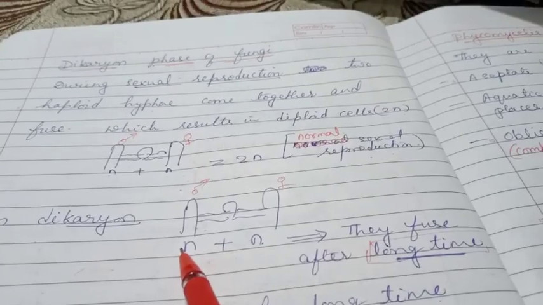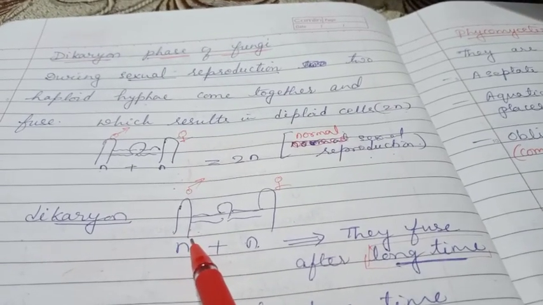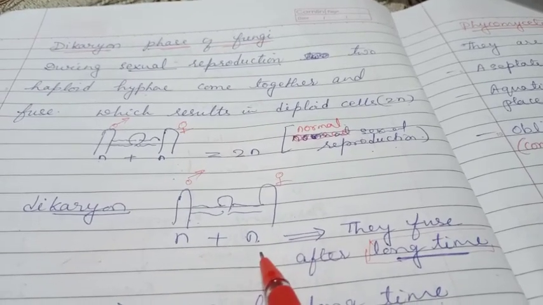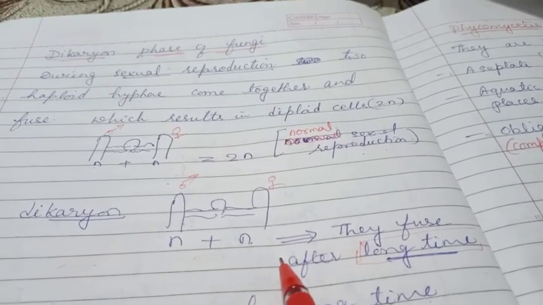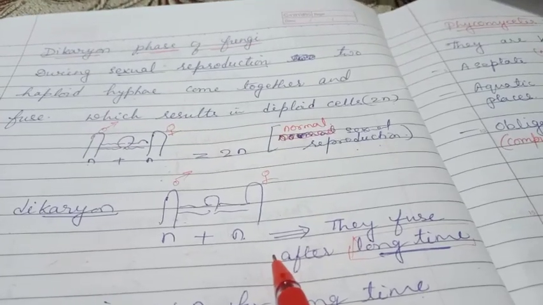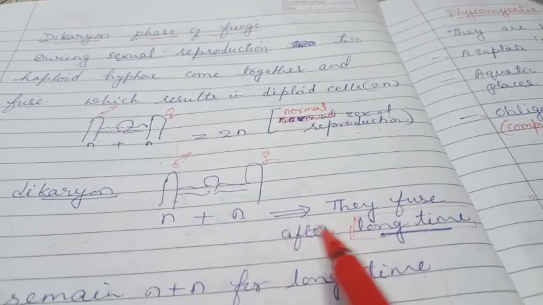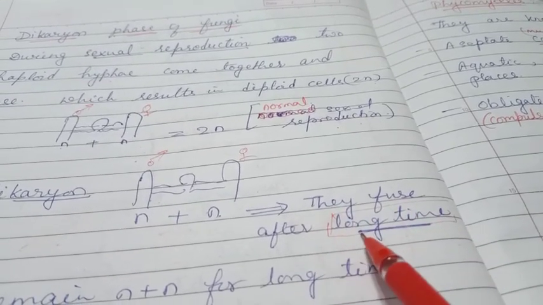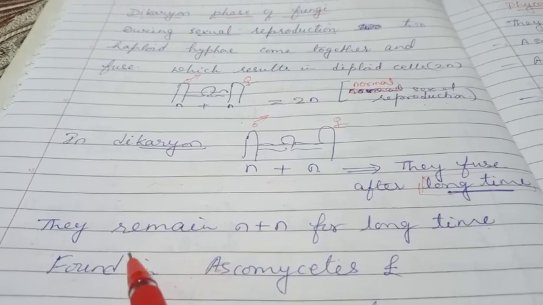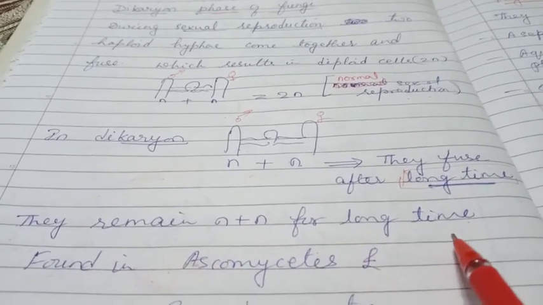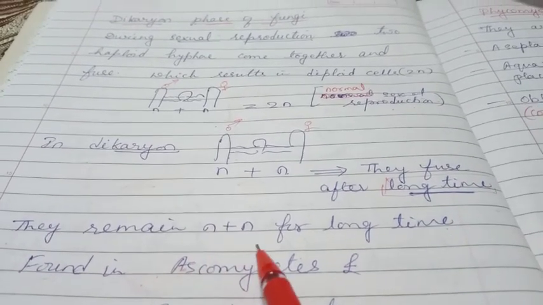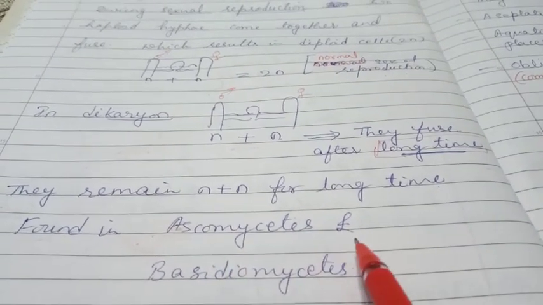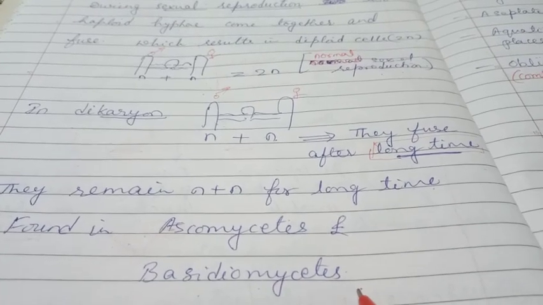In the dikaryon phase, suppose this is acting as the male hypha, this is the female hypha, N plus N are uniting together, but they are not fusing and they are not forming 2N for a long time. Long time is a keyword. They fuse after a long time. So they remain N plus N for a long time, and that is called the dikaryon stage. It is found in Ascomycetes and in Basidiomycetes.